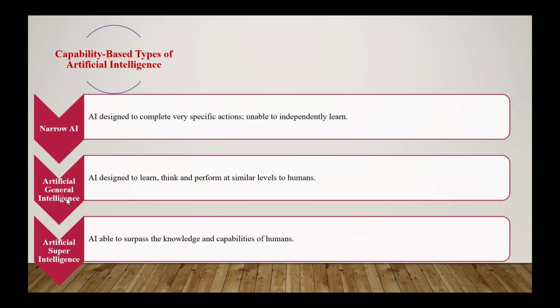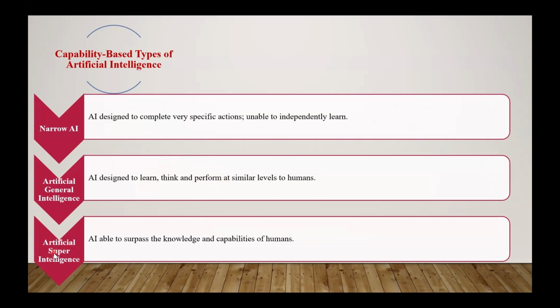Next category is the artificial general intelligence. By the name general, this type of intelligence can perform all the operations like a general human being. This type of AI is designed to learn, which was not there in the narrow AI, and to think and perform at a similar level to a human being. It has the capability to learn from the environment, it has analyzing power, and it takes action at a similar level to a human being.